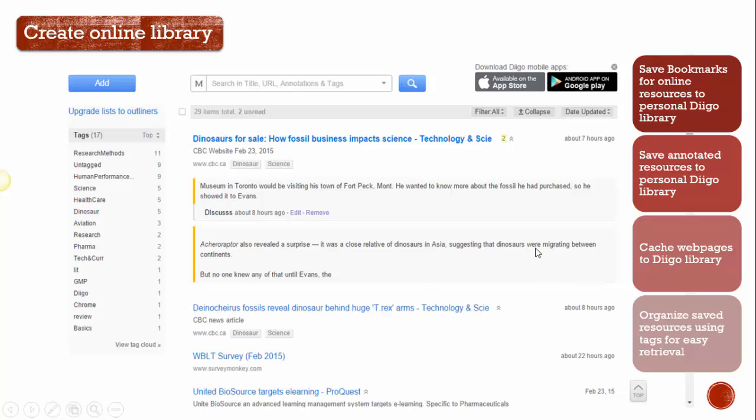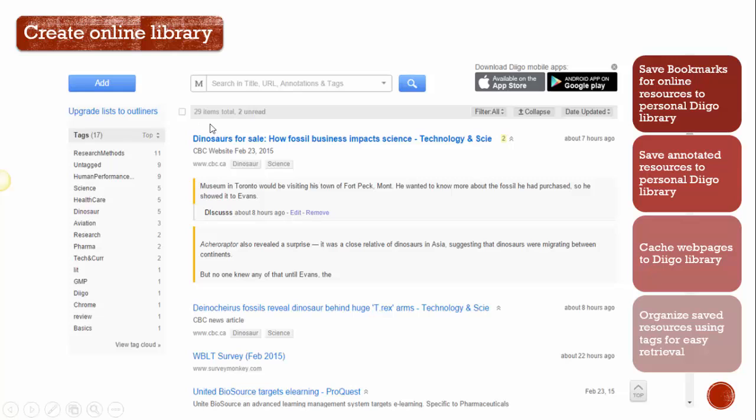So here's a picture of my Diigo library, and you'll see that I have resources saved here in the middle, as well as tags that I've created. And this way, if I wanted to look up any article that I've tagged as, say, science, I would click on the science tag and all of those articles would show up.